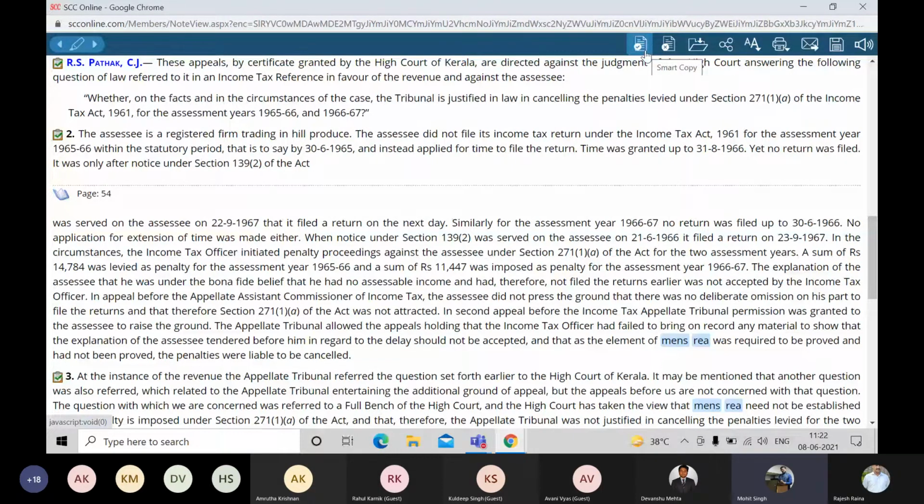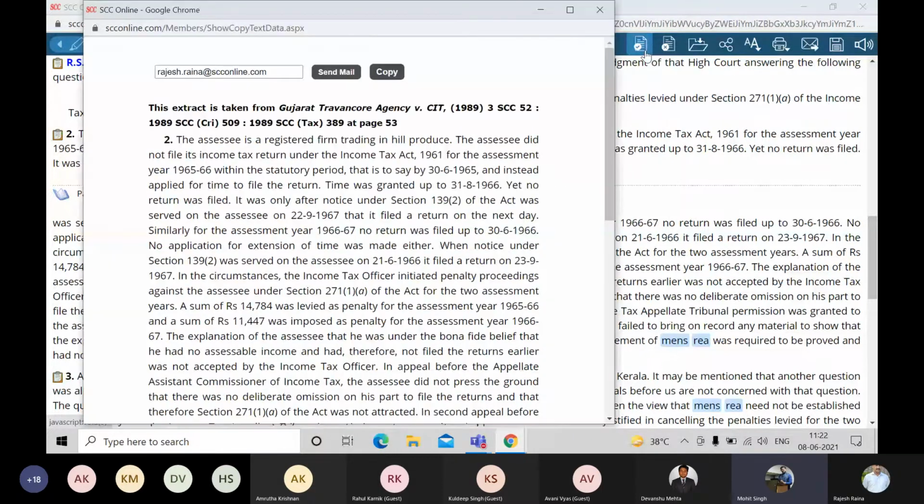Now, for the members who have recently joined us, do not worry. We have already recorded this session for you, and you can always do a recap on how to copy or any other functionality which you have missed before. There you go. Again, same pop-up. You can copy it from here and paste it into your Word file. So these are some basic functionalities which have been kept in SCC Online, through which you can copy anything, mail it to yourself, save the documents, print the documents. So we'll not take any further time on that.